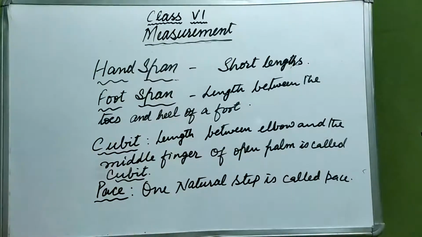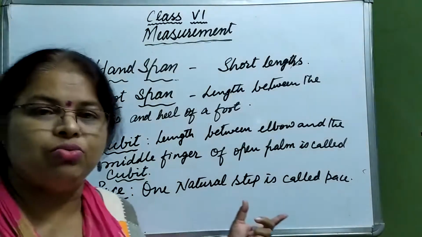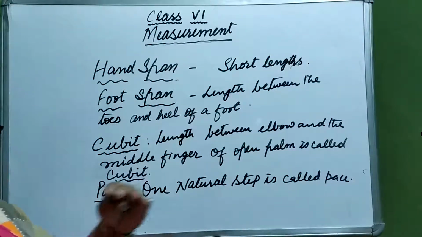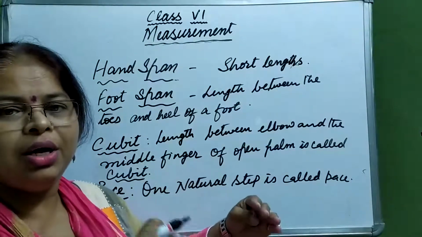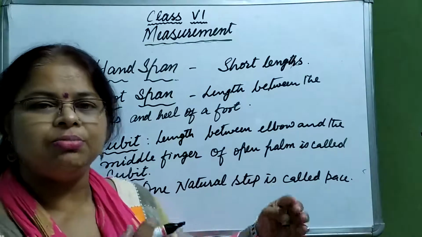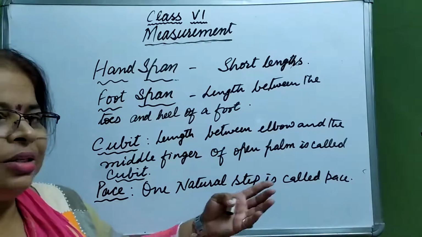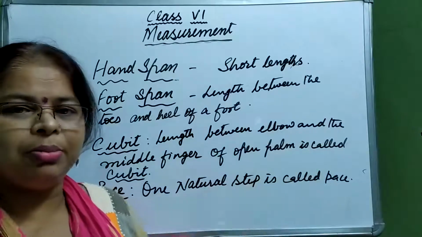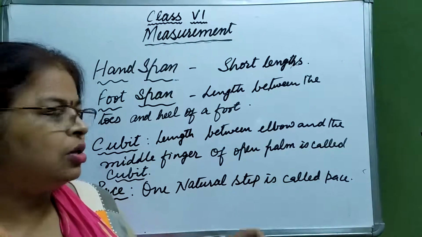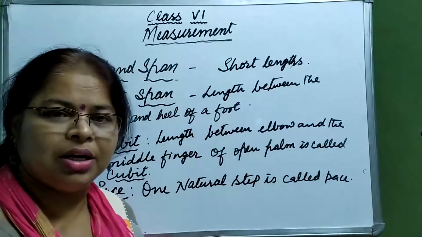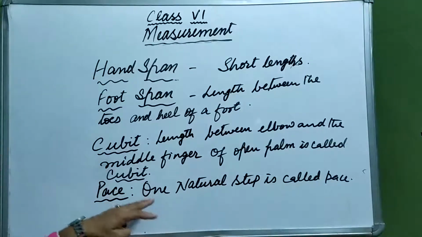In Hindi we say kadam. To measure the ground distance, we use pace count. How many paces? One pace, 2, 3, 4. एक कदम, दो कदम, तीन कदम, चार कदम. Like we say that hardly it is 20 paces. 20 कदम की दूरी पे मेरा घर है. 50 कदम की दूरी पे मेरा घर है. This is how we tell the pace count.